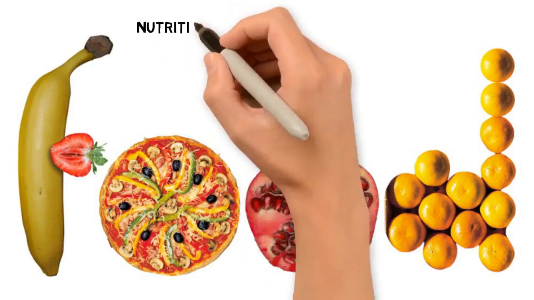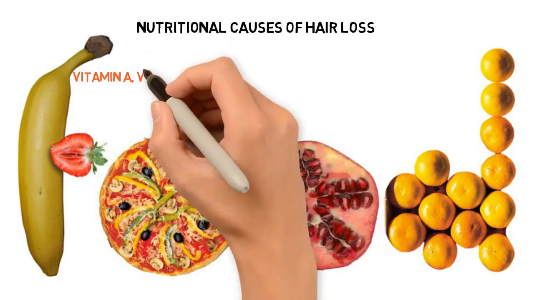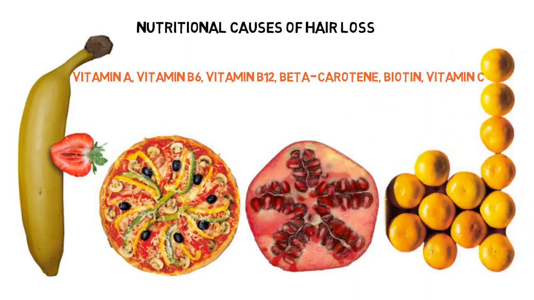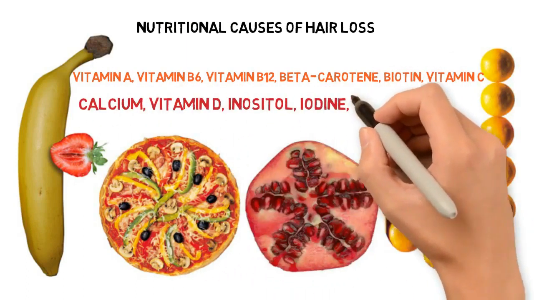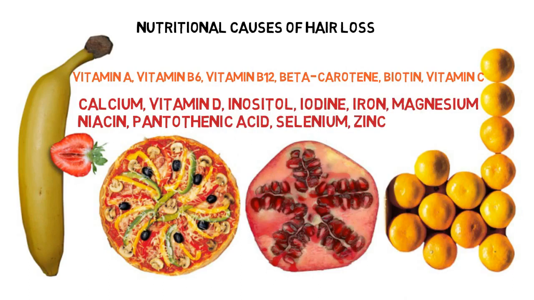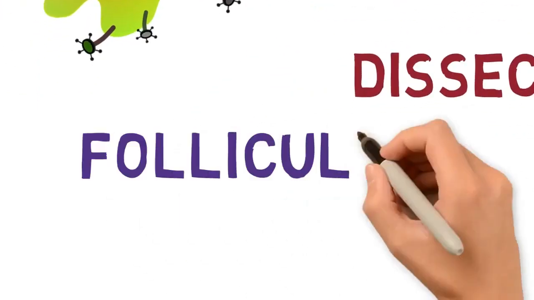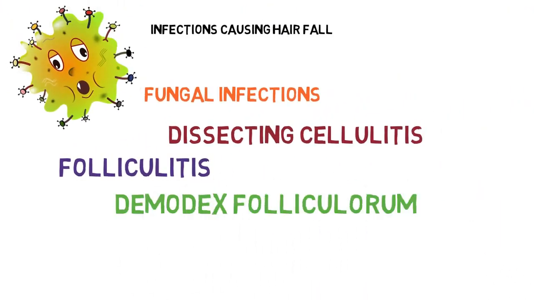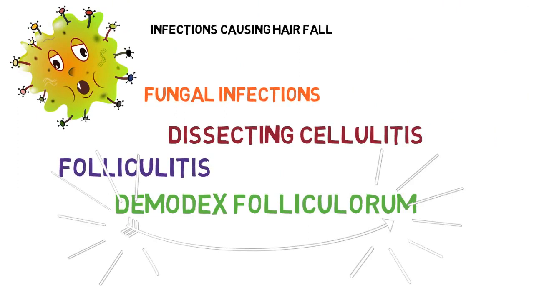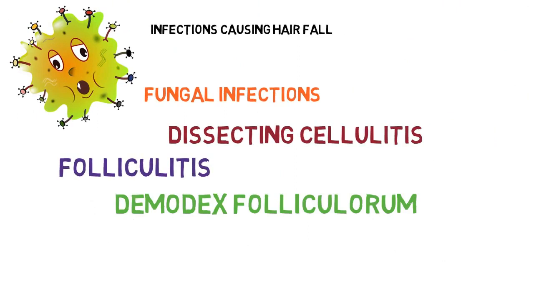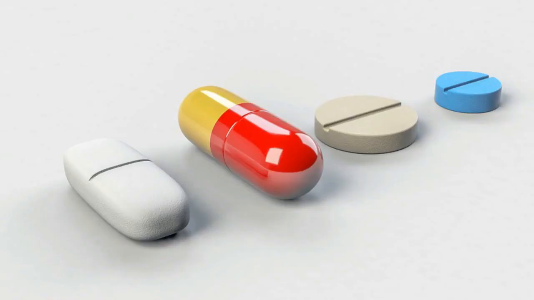Nutritional causes of hair loss. Deficiencies can cause hair loss, and a large number of vitamins can affect hair growth. If you don't get enough of the following vitamins and minerals in your diet, hair loss and unhealthy hair may result. Let's see infections causing hair loss. Fungal infections such as tinea capitis, dissecting cellulitis, folliculitis, and importantly Demodex folliculorum, a microscopic mite that feeds on the sebum produced by the sebaceous glands, deny hair essential nutrients and can cause thinning.